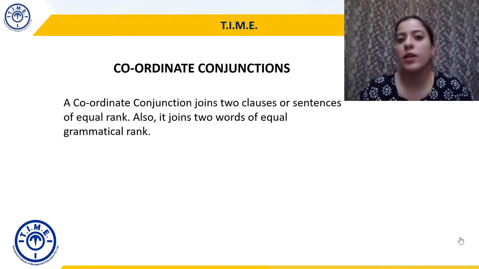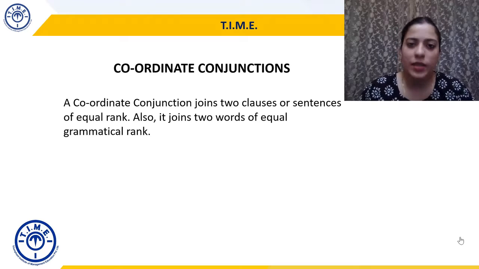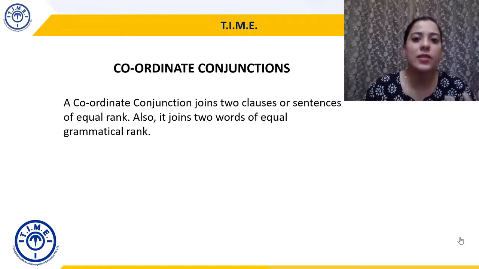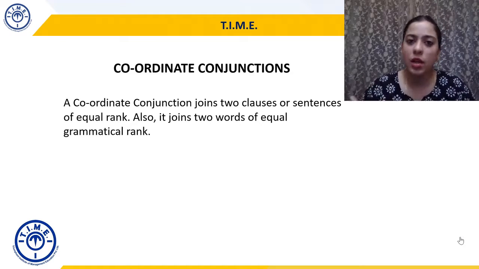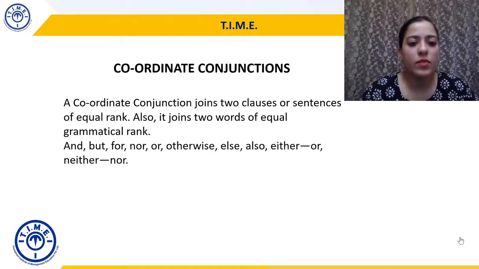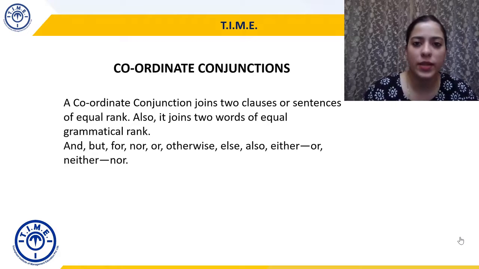As we know, conjunctions can join sentences. They can also join words. But coordinate conjunctions will join only those sentences and words that are of equal grammatical rank, right? Let's understand this with an example. The words used for coordinate conjunctions are and, but, for, no, either or, neither nor, otherwise, right?